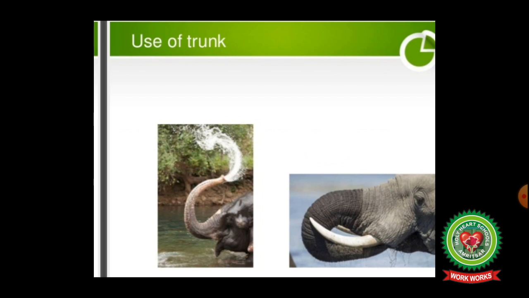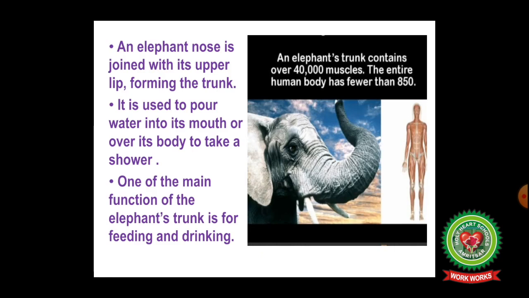Next we talk about elephant's trunk. This is the picture of elephant trunk. An elephant's nose is joined with its upper limb forming the trunk. It is used to pour water into its mouth or over its body to take a shower. One of the main functions of the elephant's trunk is for feeding and drinking.